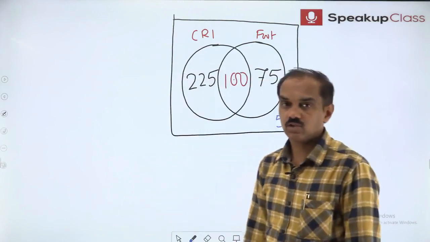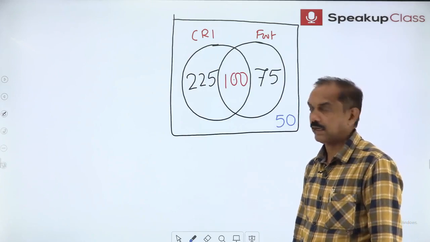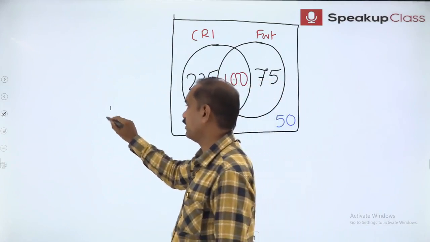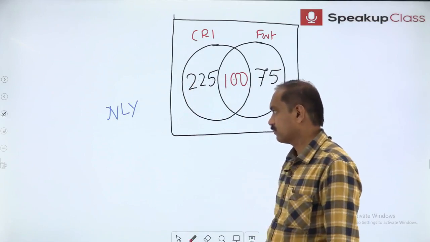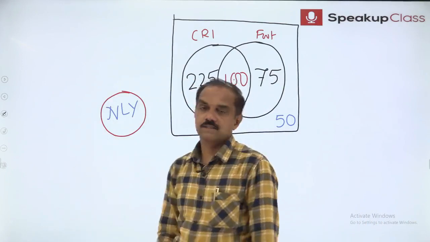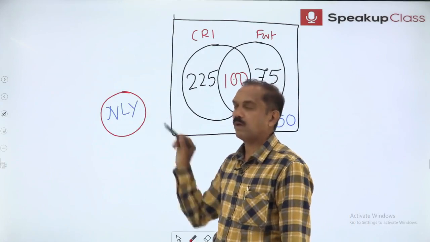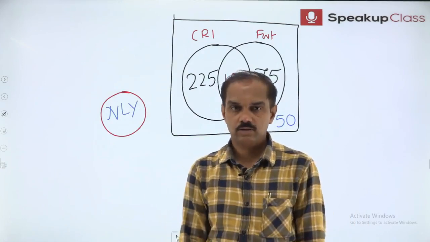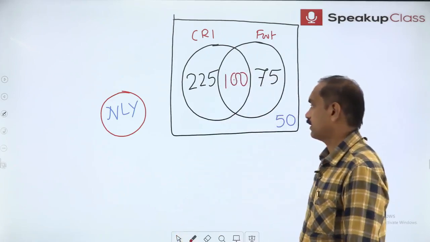Now coming to the crucial word in this Venn diagram. Which is the crucial word? This is the crucial word. O-N-L-Y, only. Only is the only important word in Venn diagrams.